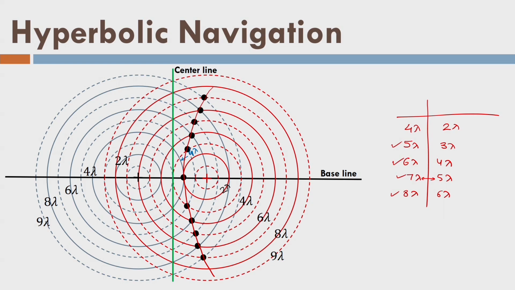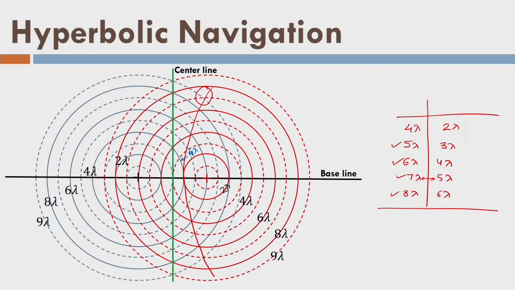The moving object is there and it is receiving the signals from both of these transmitters. If I want to find out the location of that moving object at that instant, I need to solve the hyperbola, and that is why this kind of methods which are based on this logic are called hyperbolic navigation methods.